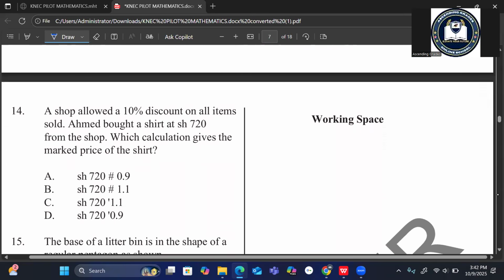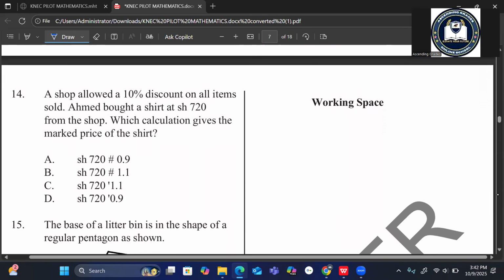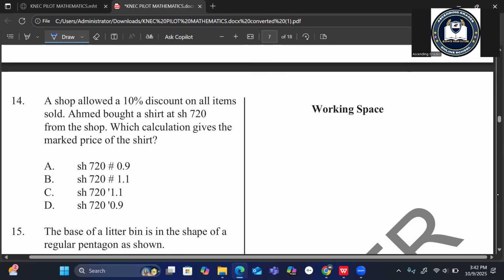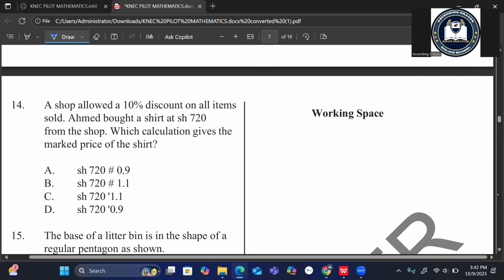Go to number 14. A shop allowed a 10% discount on all items sold. Ahmed bought a shirt at 720 from the shop. Which calculation gives the market price? A discount is always a deduction from the market price, so market price is always 100%.